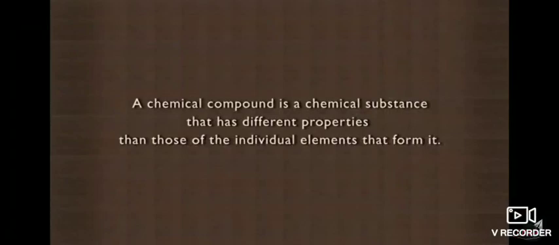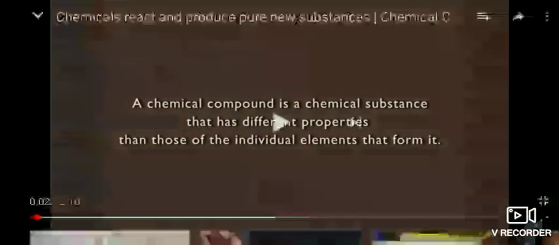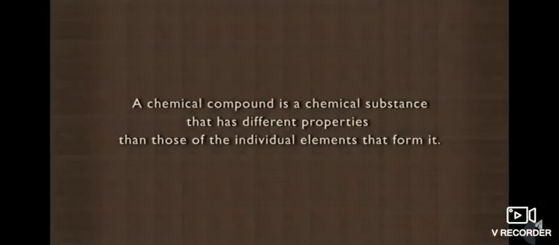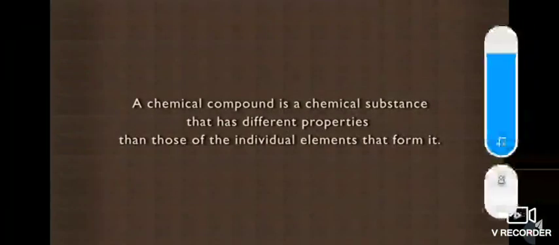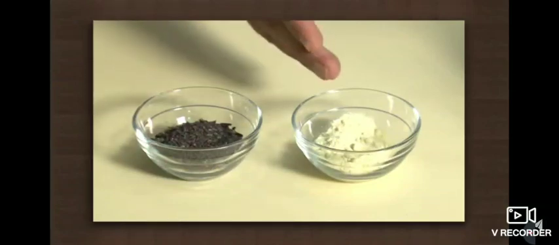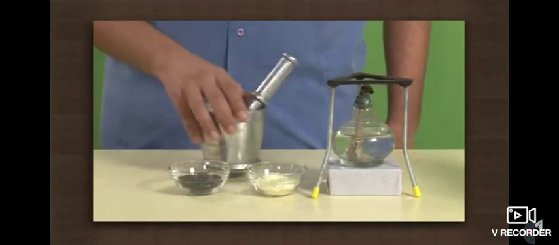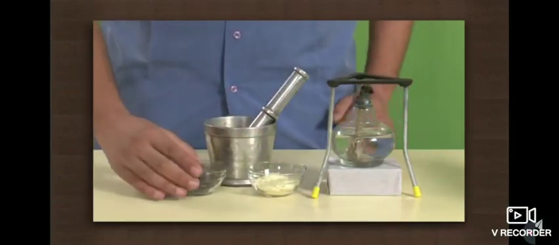Now we will see the activity which is given in our textbook, and then we will discuss it. A compound is a chemical substance that has different properties than those of the individual elements that form it. Let us make a chemical compound from iron and sulfur to understand this. We need iron filings and sulfur powder. Take about 5 parts of iron filings and 3 parts of sulfur powder by weight and use a pestle to crush the two together.